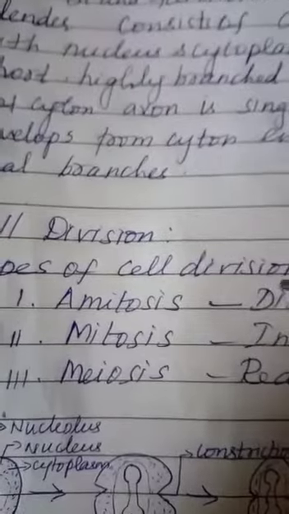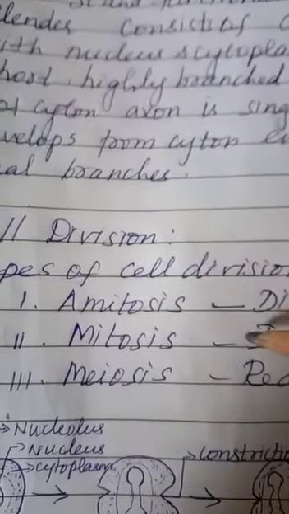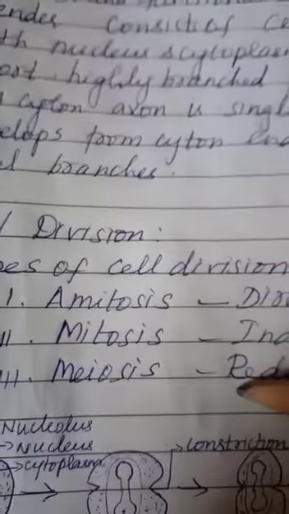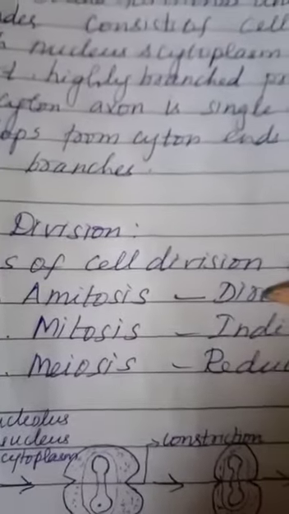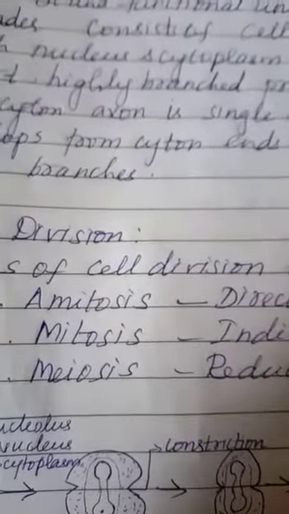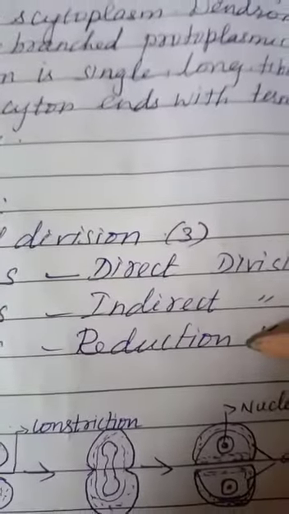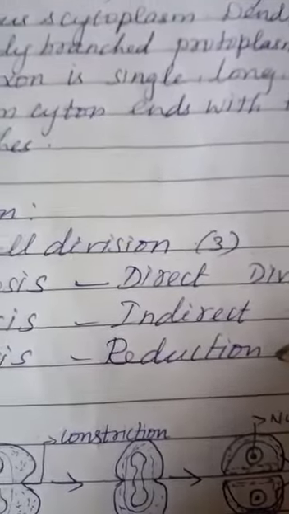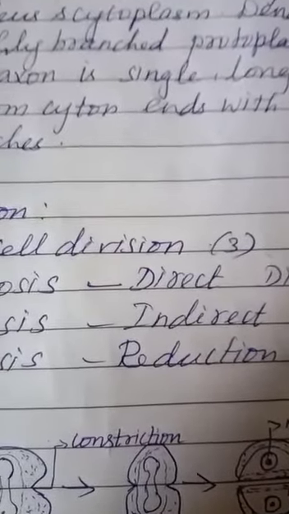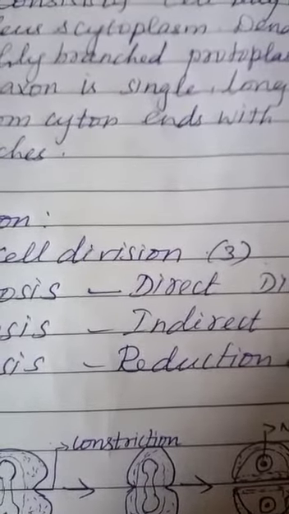Amitosis means direct division, mitosis means indirect division, and meiosis means reduction division.